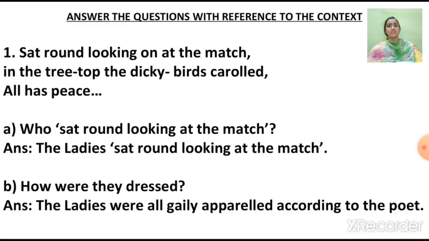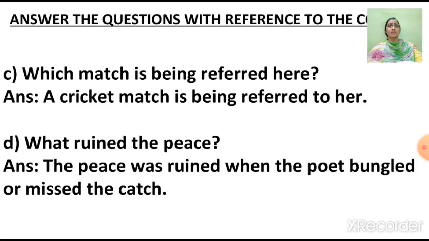Now, the next question is, how were they dressed? And the answer is, the ladies were all gaily apparelled according to the poet. Now the next one. What match is being referred to here? And the answer is, a cricket match is being referred to here. Now let's move ahead. What ruined the peace? The peace was ruined when the poet bungled or missed the catch.